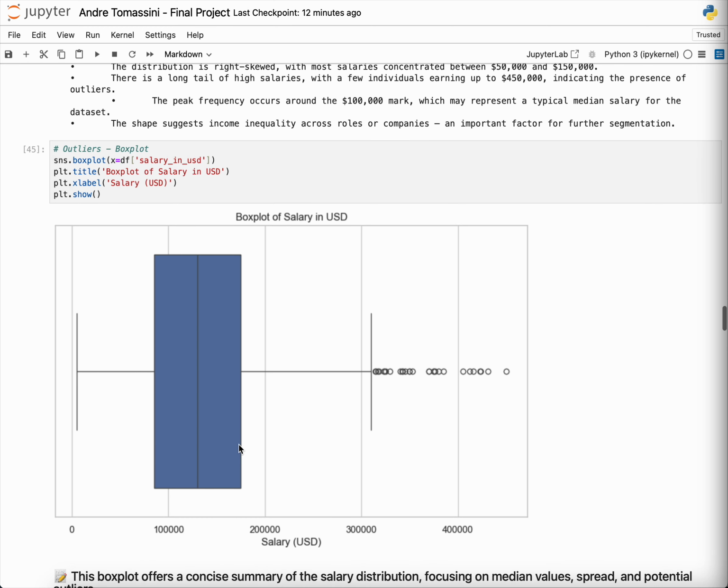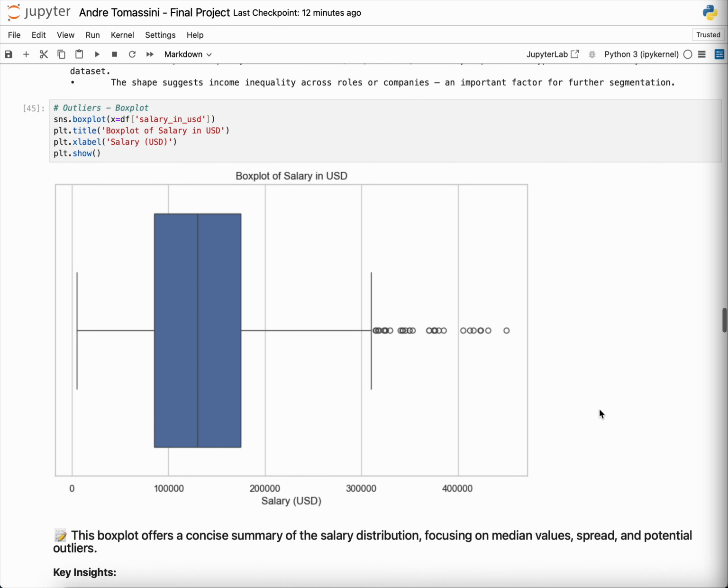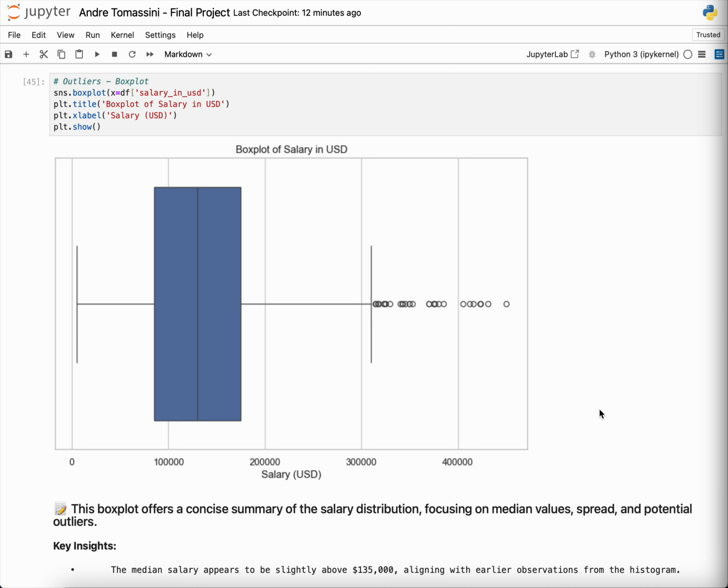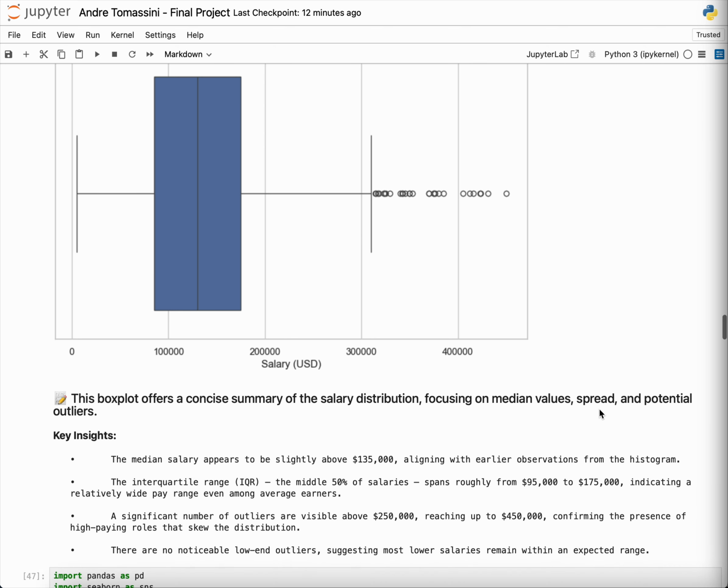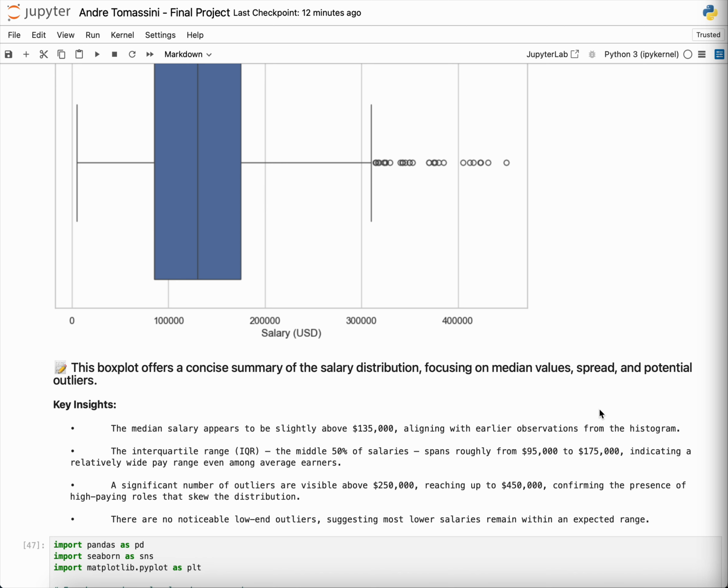So after that, we did a box plot outlining the same salary data, but now you can see the concentrations of the salary, and it suggests that most lower salaries remain within our expected range. So it's good information for us just starting this career, because the entry level is probably going to be in that same range.